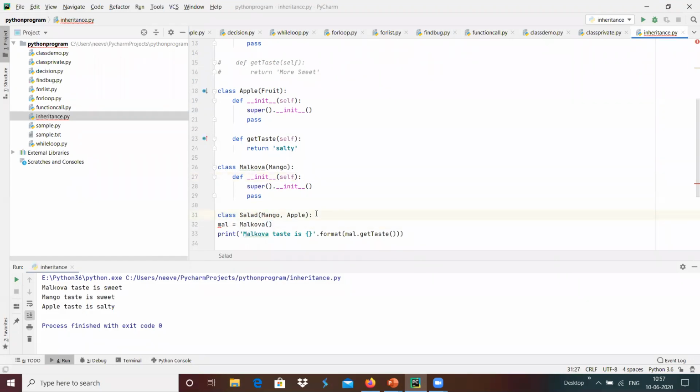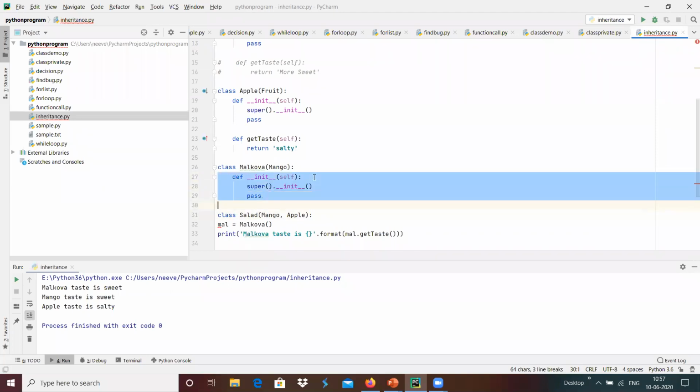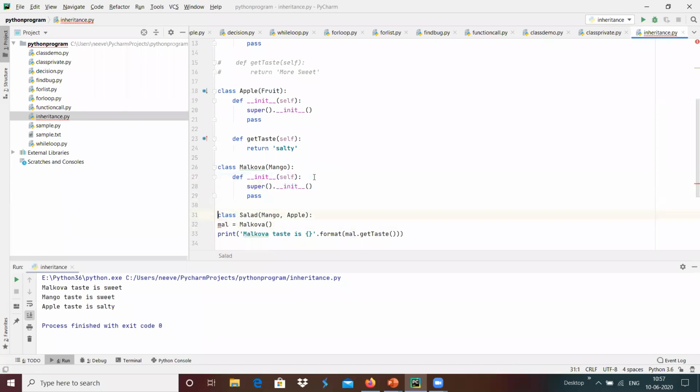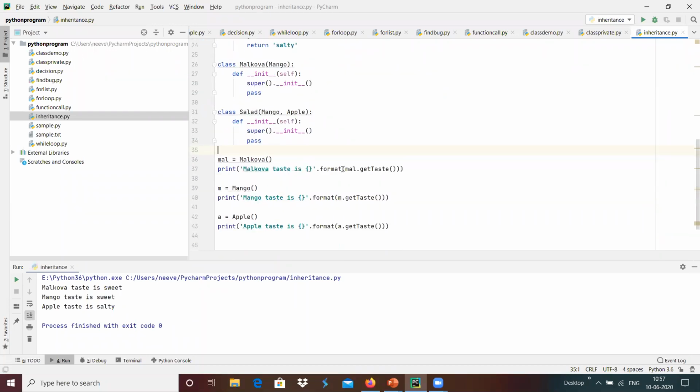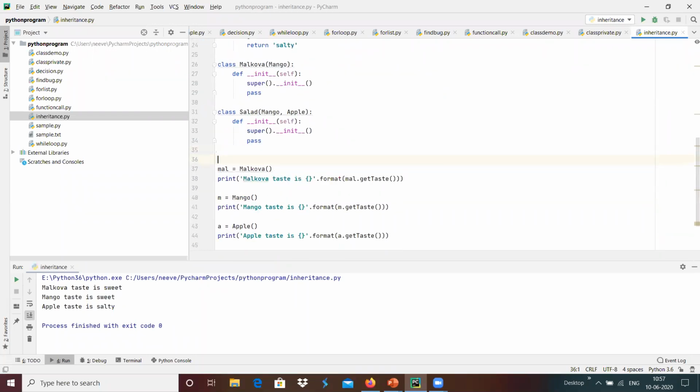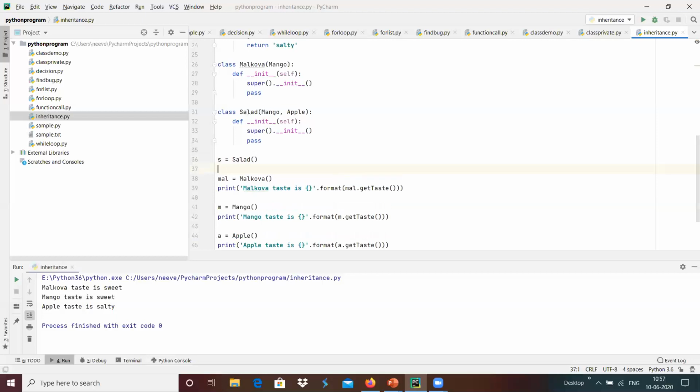Salad is based on two base classes, something like mango and apple. I'm going to define this over here. And suppose we create an object, S equals Salad of here.